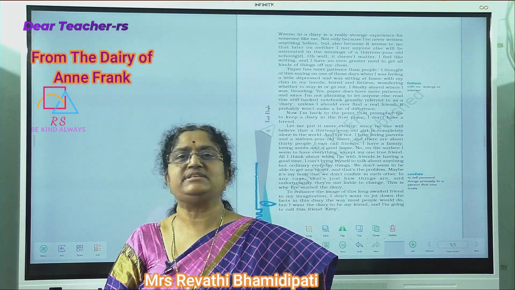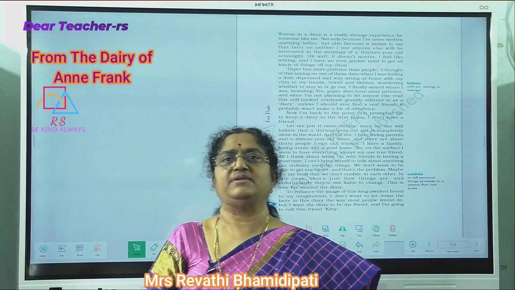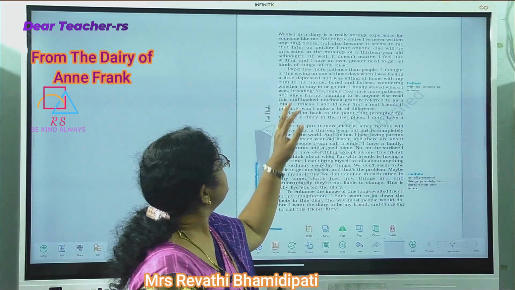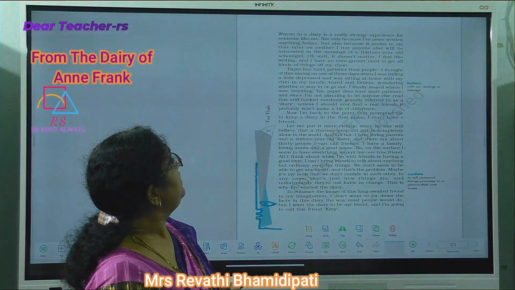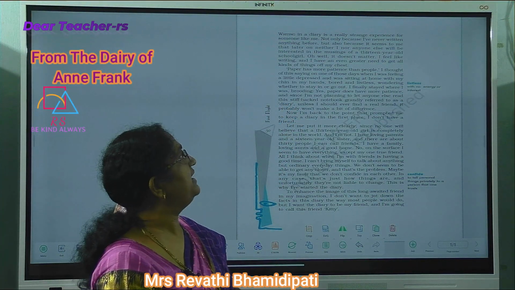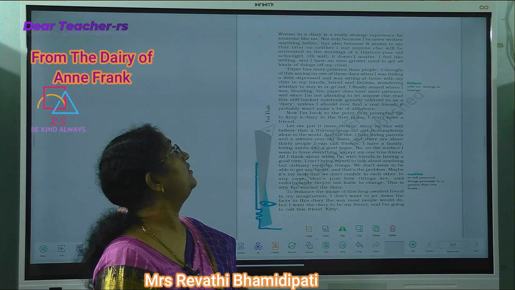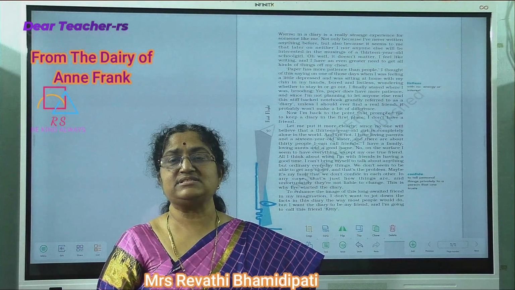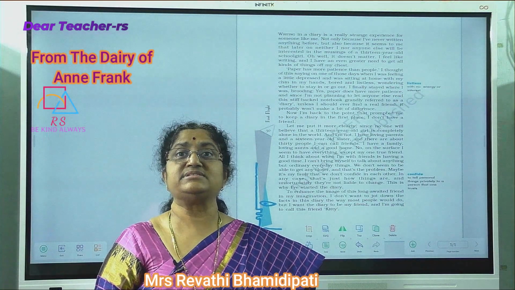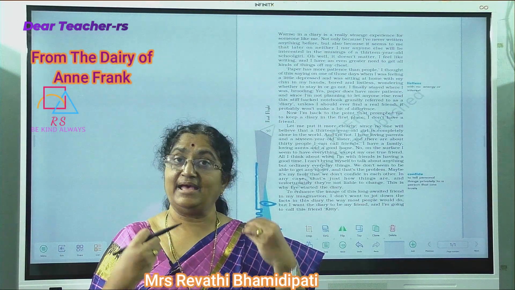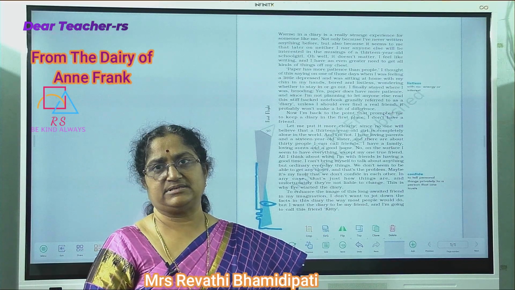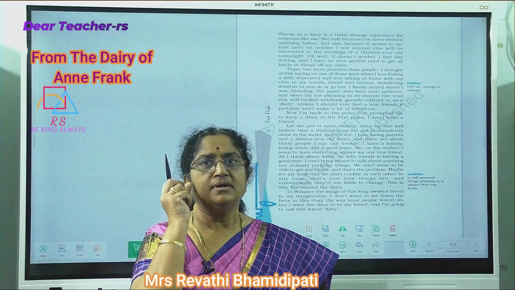That's why she feels that she has to put whatever her ideas are on paper. That's why she says, I feel like writing, and I have an even greater need to get all kinds of things off my chest. It's not just that she wants to do it, she feels it's a need. She has to get these ideas out of her mind. That's why she starts to write this diary.